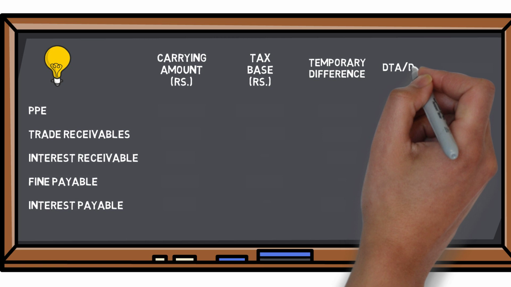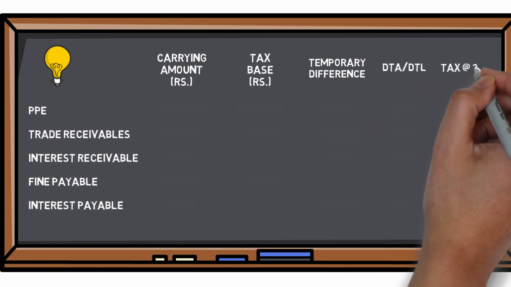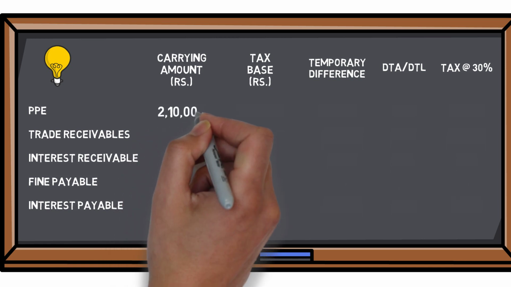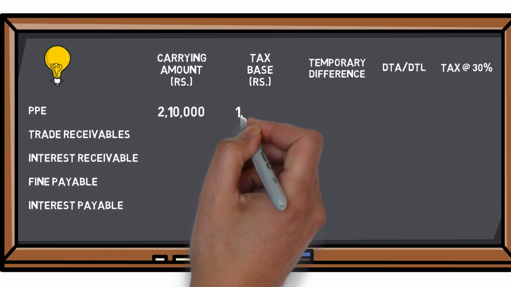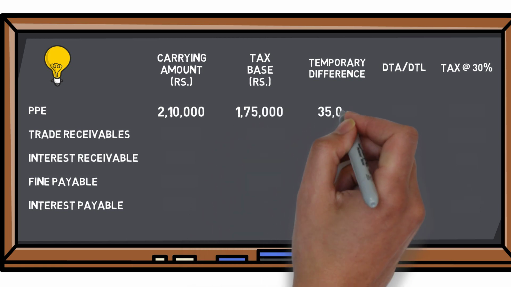And later on we'll compute tax on the temporary differences. 2,10,000, the revalued amount is taken as the carrying amount. And since the carrying amount of the asset is greater than tax base, this would be a deferred tax liability.